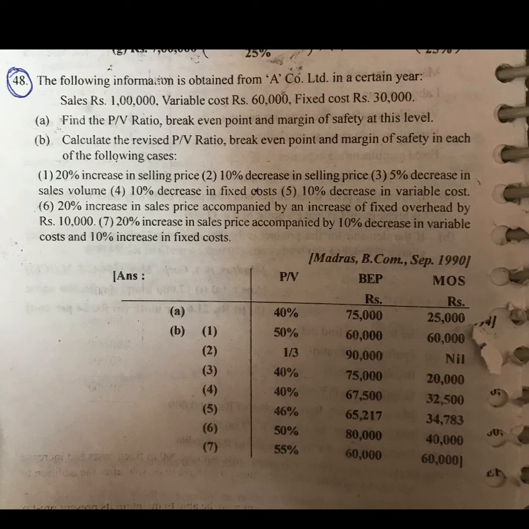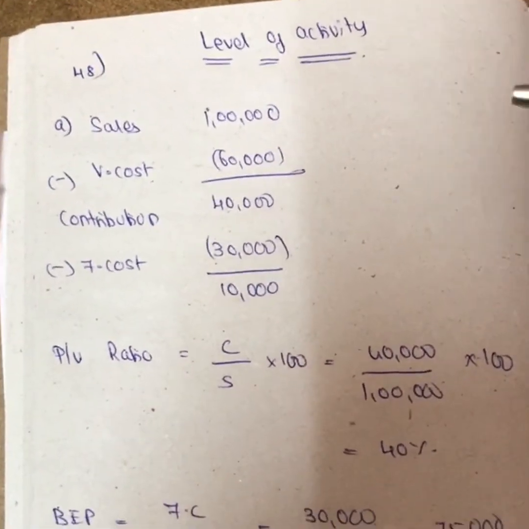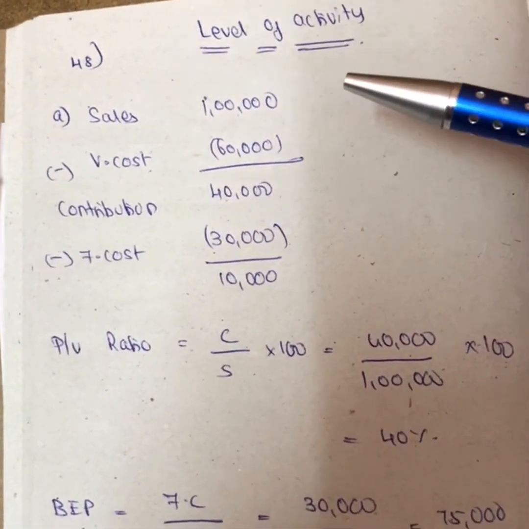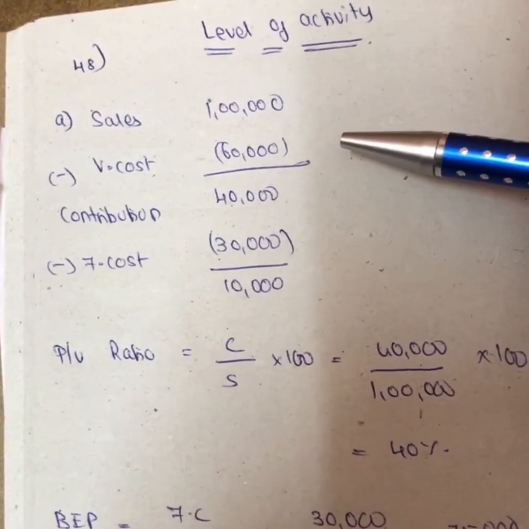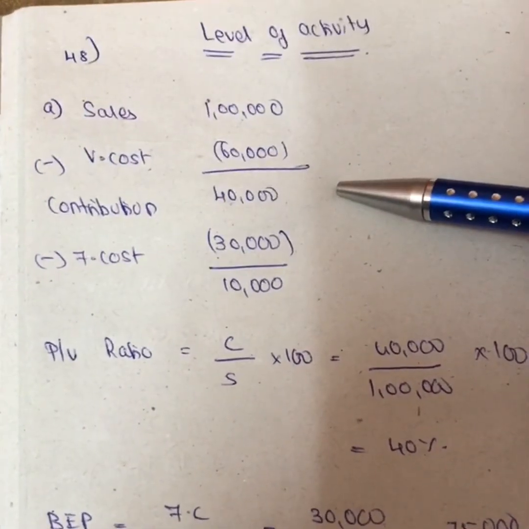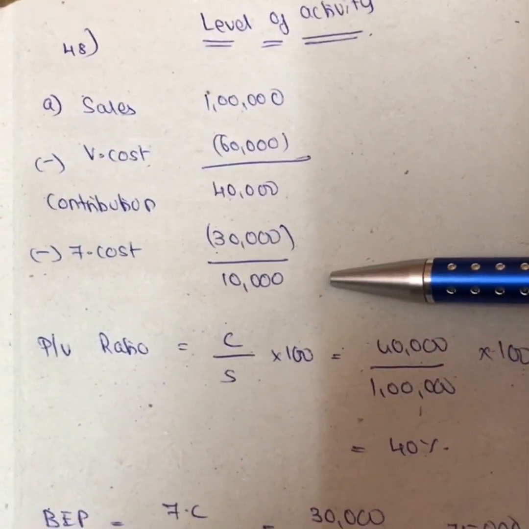Okay, we will see the solution for this, girls. So this is the A subdivision now. Okay, sales they have given us 1 lakh minus variable cost is 60,000 they have given you. If I minus that, I get my contribution. Minus fixed cost is 30,000. If I minus these two, I get 10,000.